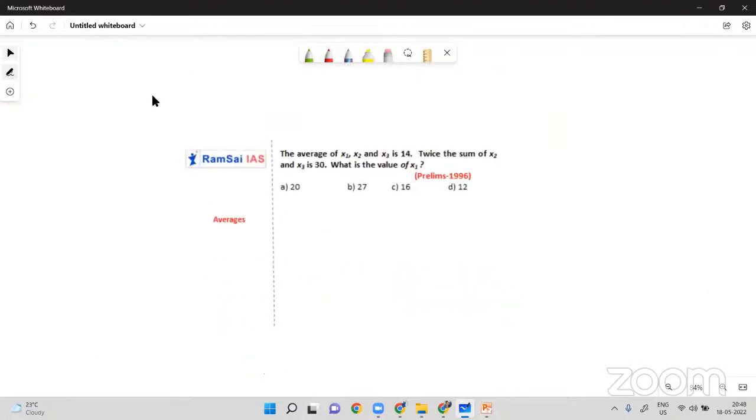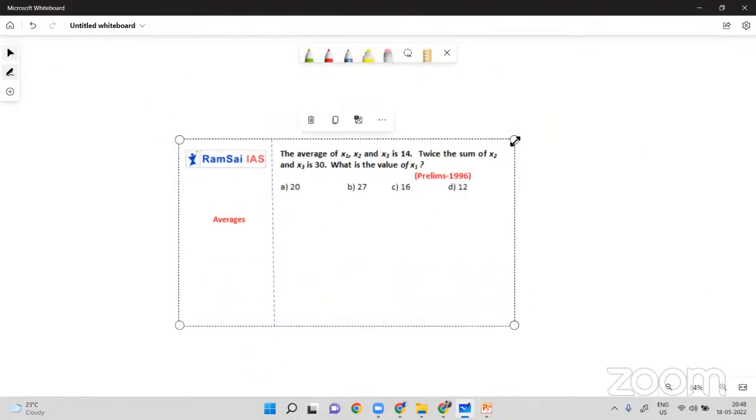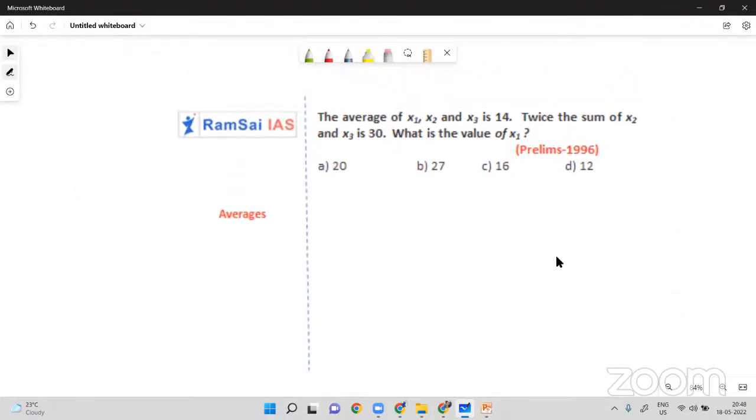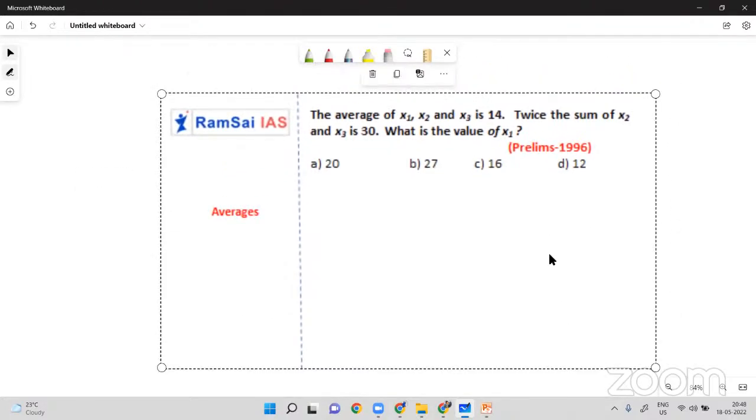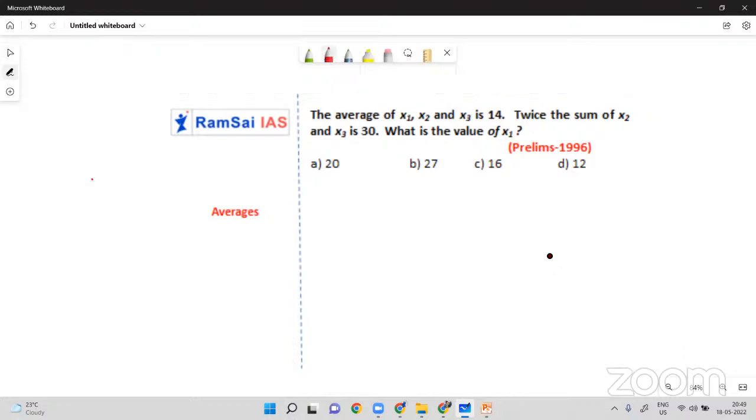Next problem. This is quite a different one, but an interesting one. You can try on your own for 15 seconds and then I'll explain. 15 seconds for you. Very simple one. Done. Yeah, very few people are answering here. It's okay. We'll continue. The average of x1, x2, x3 is 14.